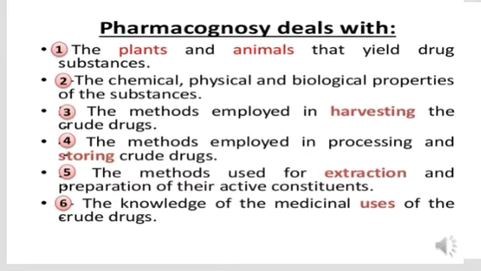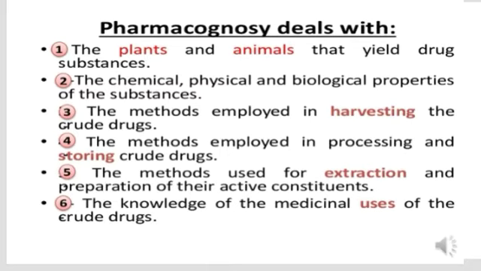Now this pharmacognosy deals with plants and animals which yield drug substances. It also includes the study of chemical properties. Chemical properties means the drug substance is made up of different active constituents. What is the structure of that constituent and how it gives a therapeutic effect due to that particular structure, that we are going to study in chemical properties.